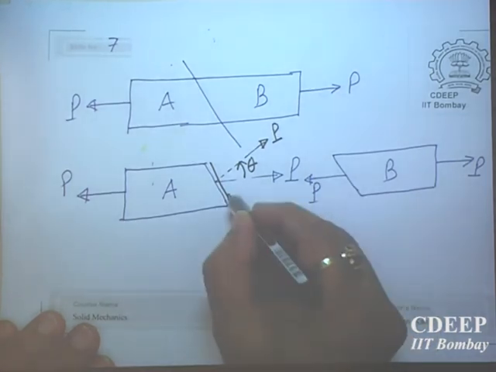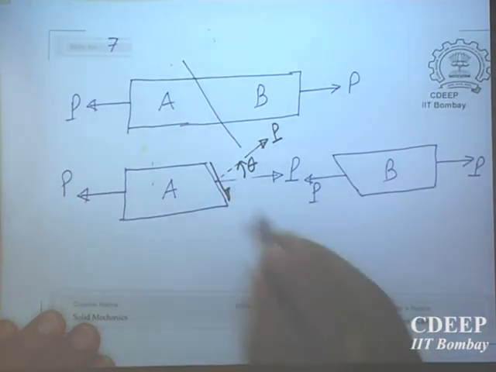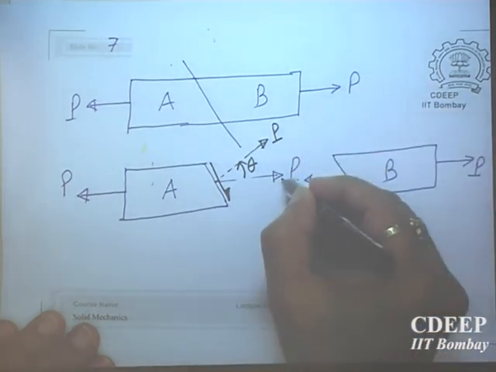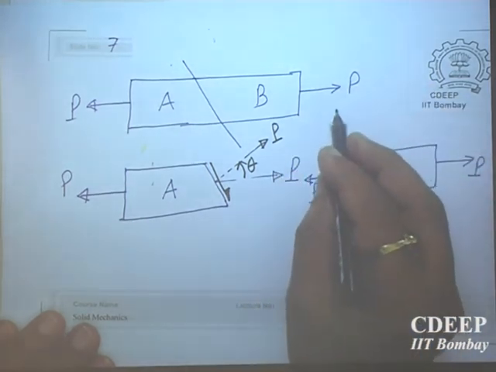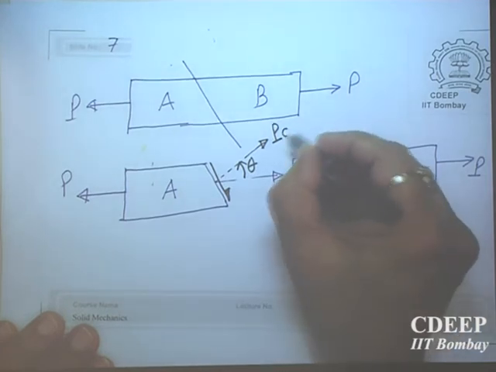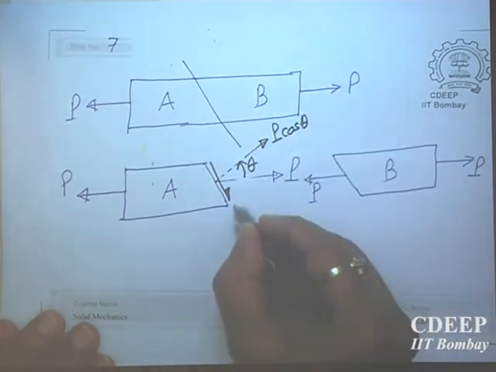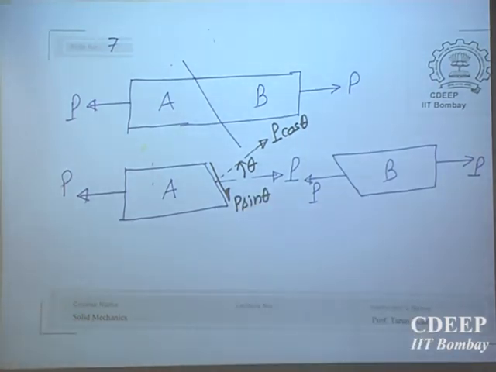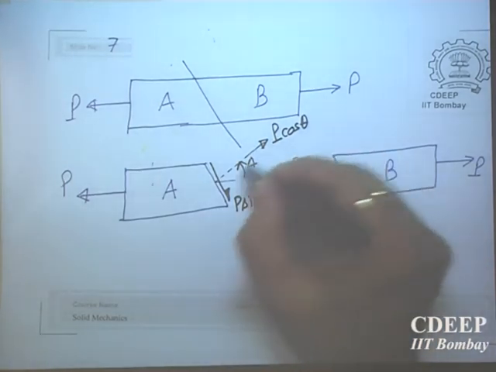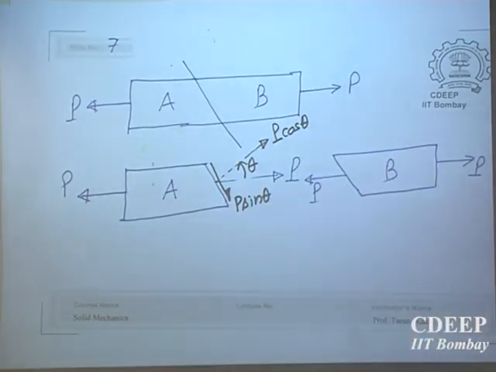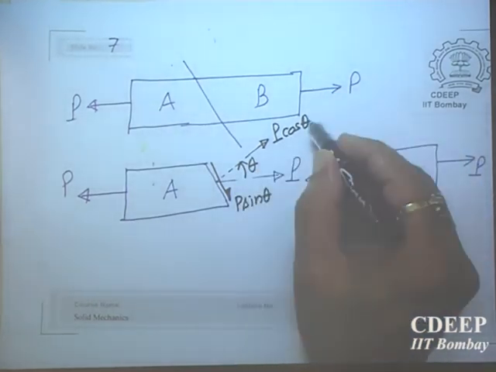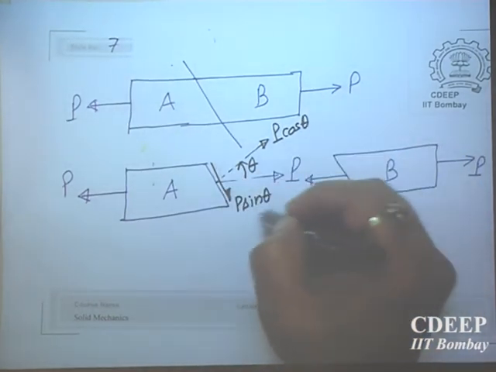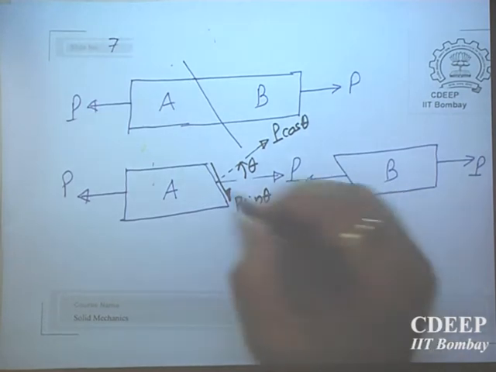One will be P cosine theta, other one will be P sin theta. P cosine theta is the normal force to the plane, and P sin theta is the tangential force to the plane. P cosine theta will produce normal stress, and P sin theta will produce shear stress, which is the tangential.